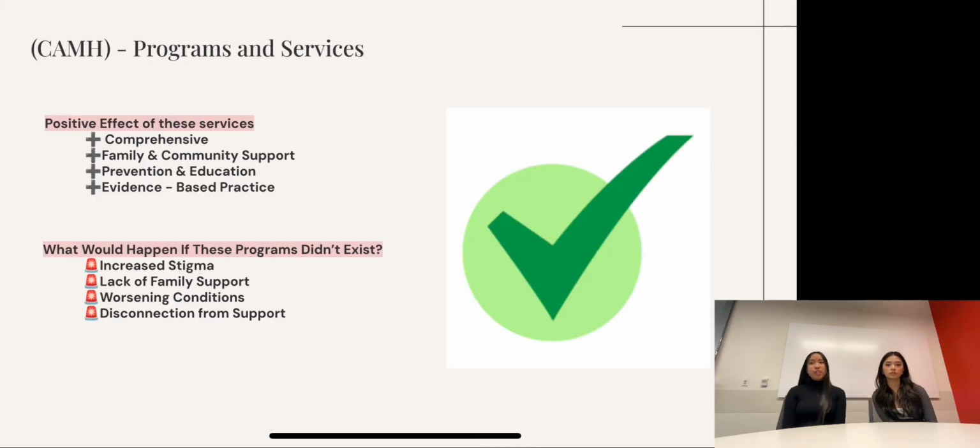What would happen if these programs did not exist? Increased stigma: fewer awareness campaigns could result in more stigma, preventing people from seeking help. Lack of family support: families would not have specialized resources or programs, leading to isolation and added stress. Worsening conditions: individuals might face untreated mental health and addiction issues, leading to worsening symptoms. Lastly, disconnection from support: lack of community-based care might leave individuals feeling isolated in their recovery process.